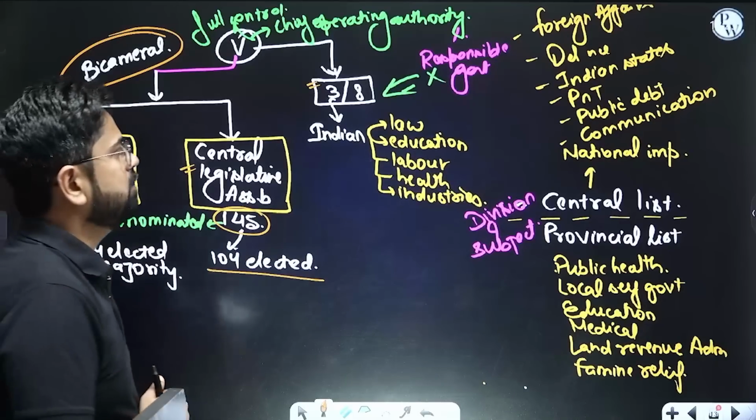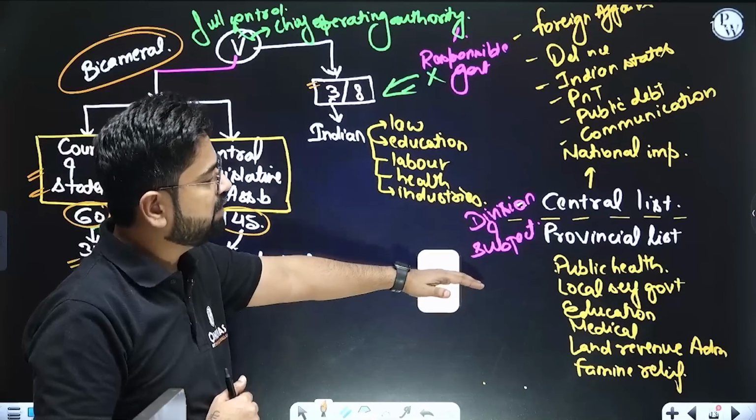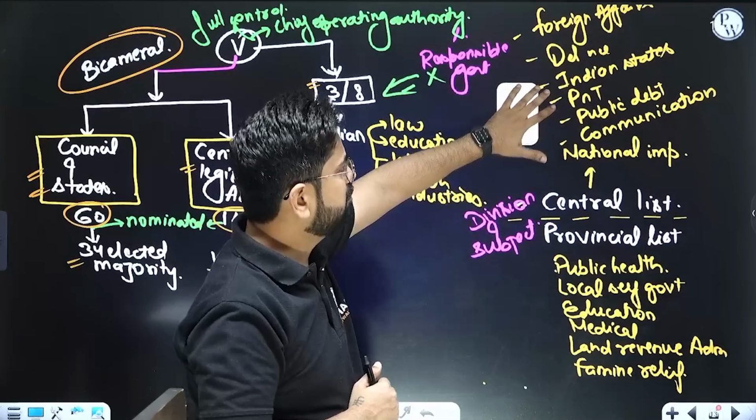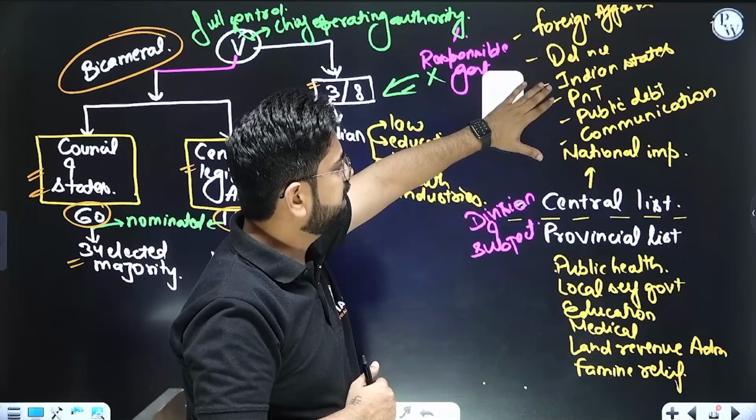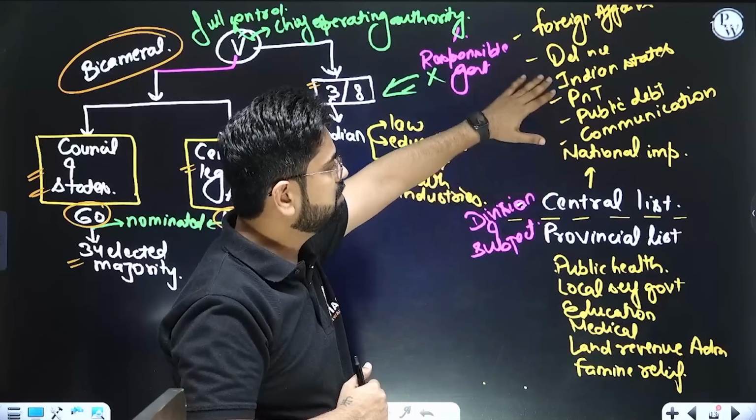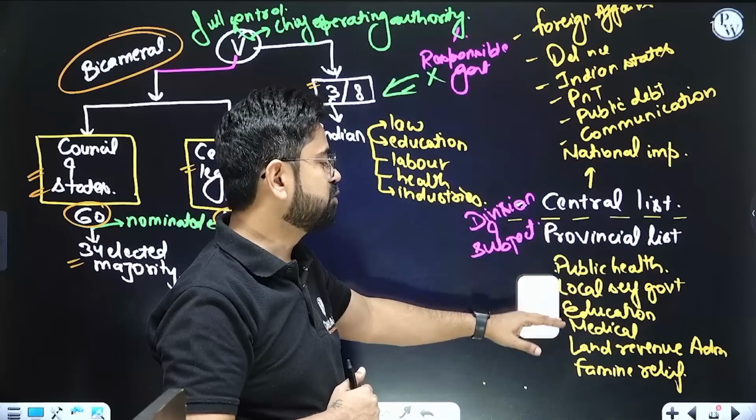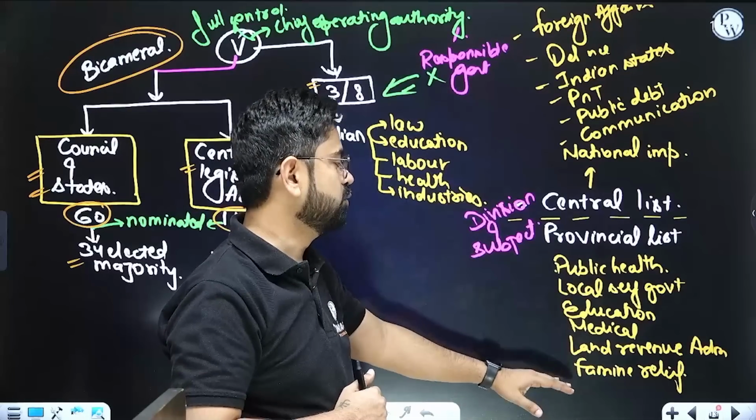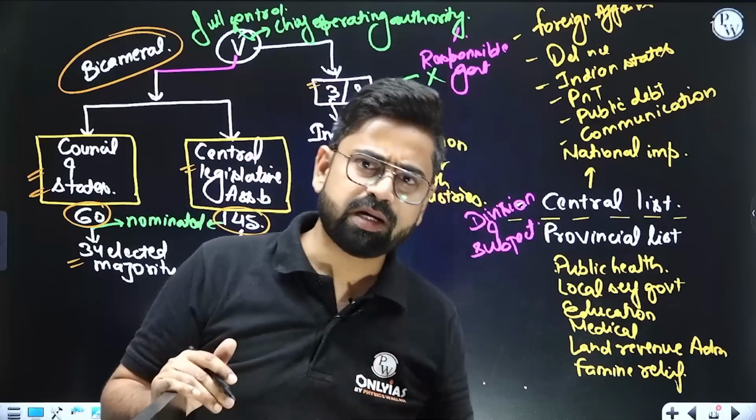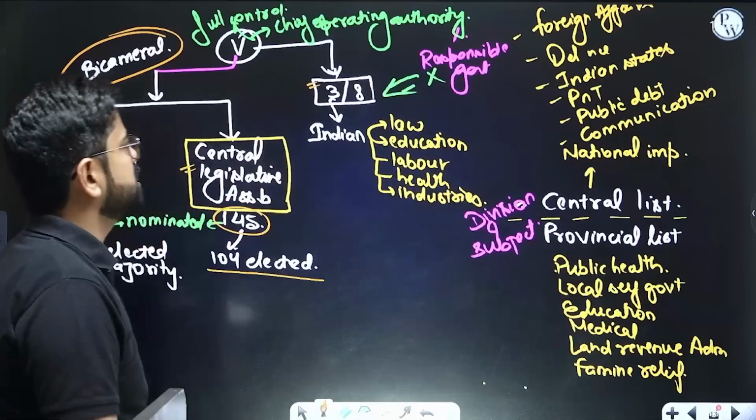Similarly, one more thing is happening: now there is a proper division of subjects between the center and the province. The important things which the center will keep with itself are foreign affairs, defense, Indian states, posts and telegraphs, public debt, and communication. They are of national importance, so they will be in the central list. But the things which are not very important for the center, for example public health, local self-government, education, medical, land revenue, famine, are better with the province, so they will be given to the provincial legislature, right?